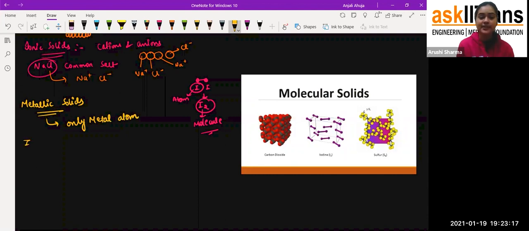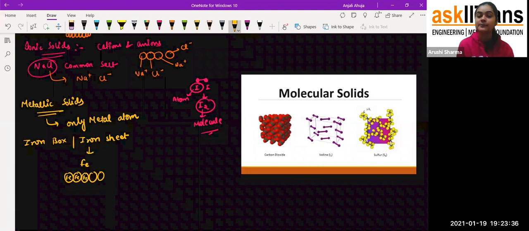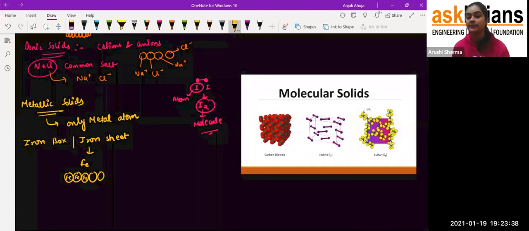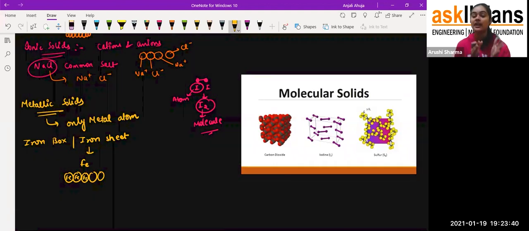For example, students, if I talk about an iron box or an iron sheet, what happens? Iron is represented by Fe. Okay, Fe is the symbol of iron. So all of the particles which we have contain only iron in it. There will be no other type of atom present in it. So the solids which are made up of metal atoms only, we call them metallic solids. Fine.